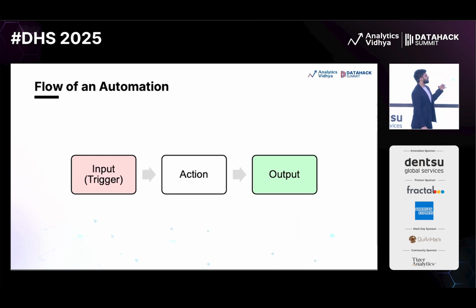Going next, this is the very easy flow of an automation, very dumbed down. We have an input or a trigger. So let's say it can be just you going and placing an order. Then there will be some action. It will see what you have placed, how much is the MRP, what all you have to do. And finally, the output, where you will be getting something, right? You get a message on your WhatsApp, that's the final output. So this is a very basic and understandable flow.